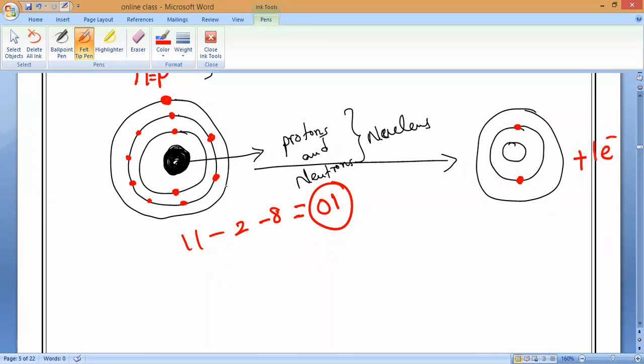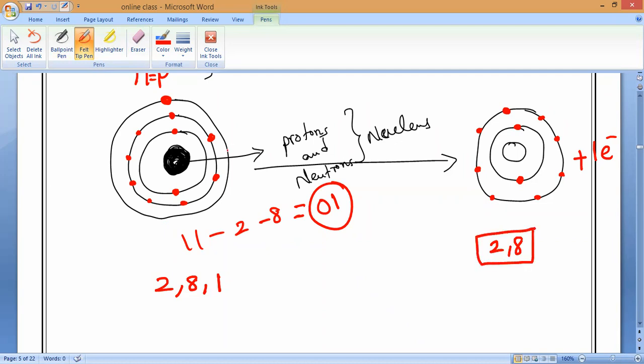So no other electron is there in this shell, so that shell will disappear. So it will be having only 2 and 8 electrons. Now here we are arranging 2, 8, 1. And what is electrons here? 2, 8 alone.